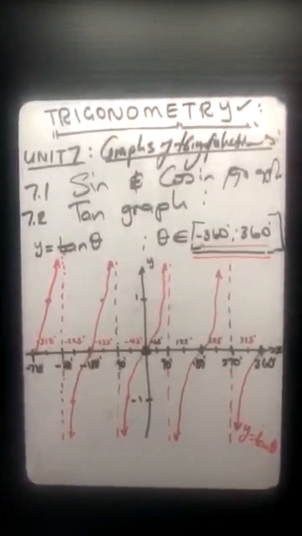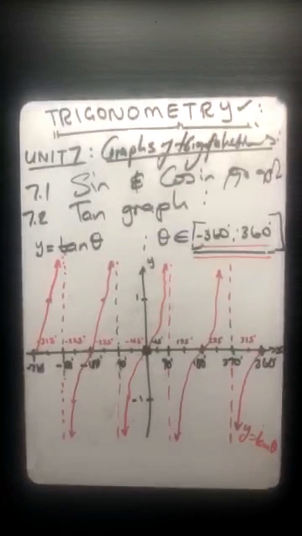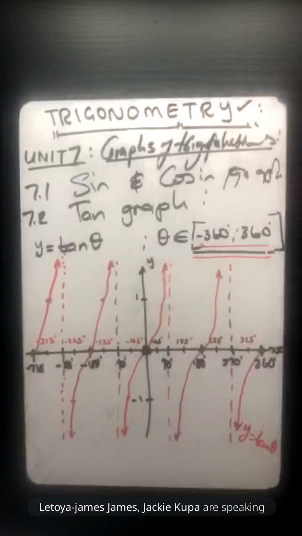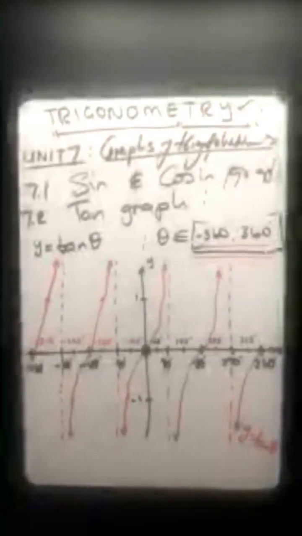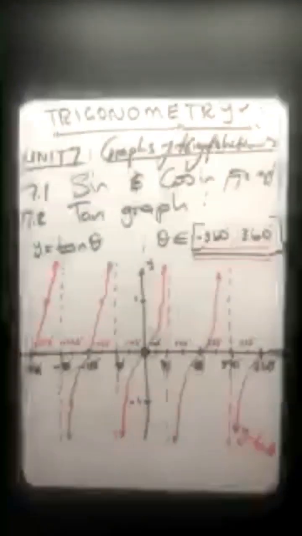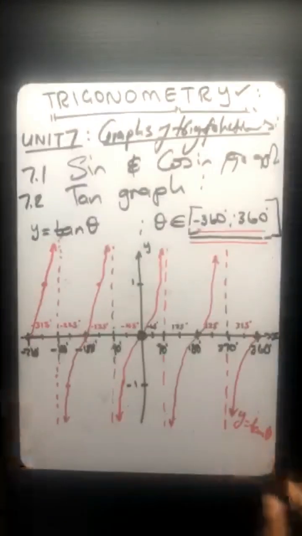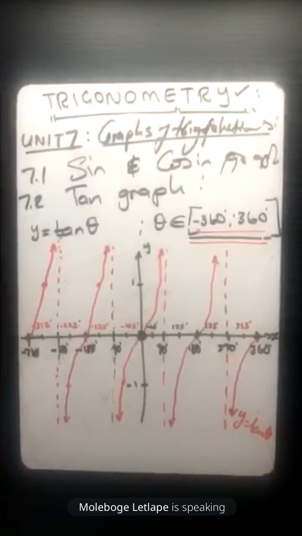Letoya James, I think you joined late, honorable member. Did you manage to get something out of today's lesson? Yes, sir. Thank you so much, especially the last part. Okay, noted, honorable. Uthulile, are you there? Are you observing, honorable member? I'm observing. I'm here. I'm listening, sir. All clear? Yes, all clear.